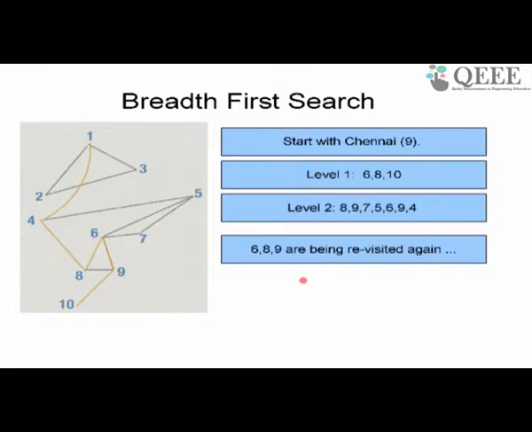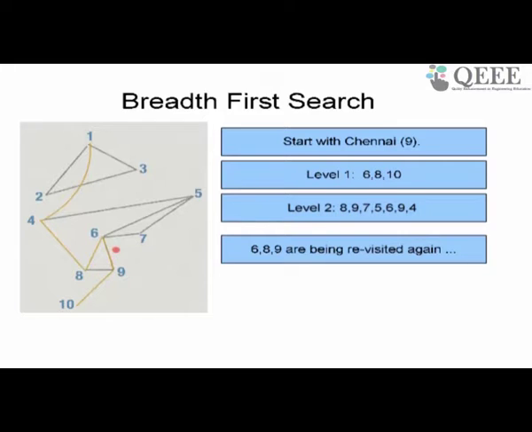Okay. Then I ask myself, which are the nodes which are 2 edges away? Now how do I find that out? 2 edges away basically means they are one edge away from those nodes which are one edge away from the starting node 9. So which are the nodes which are one edge away from the starting node 9? 6, 8 and 10. So those nodes that are one edge away from 6, 8, 10 will be two edges away. Is that right? Absolutely right? Clearly not, because while doing that you might actually rediscover a node which you already discovered.